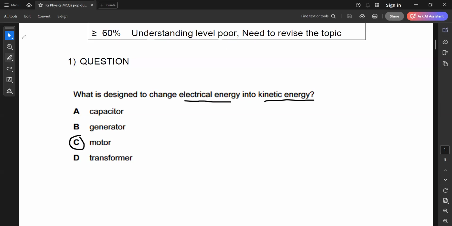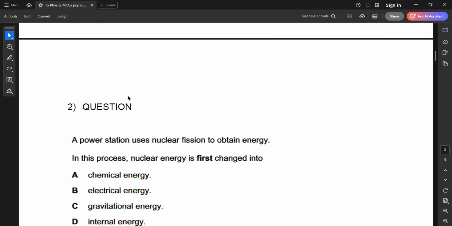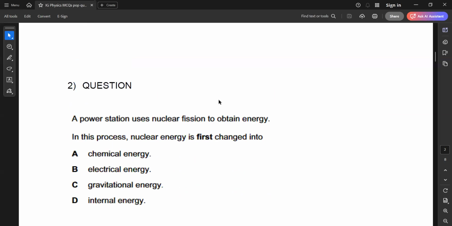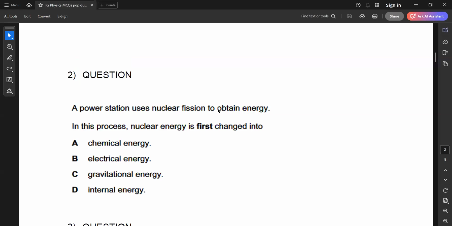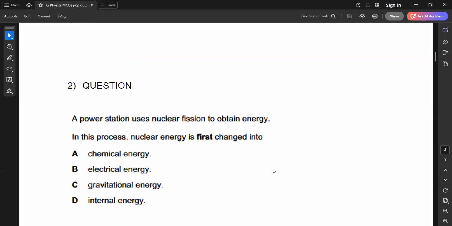The next we have question two. The power station uses nuclear fission. Anyone having a doubt in this? Question two. If no doubt, then I will just state the answer. If in case you have a doubt, I will explain that. So the correct answer for this one is D, that it converts the nuclear energy into internal energy, or we can also say the heat energy.